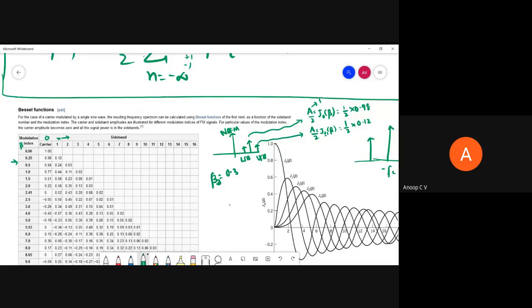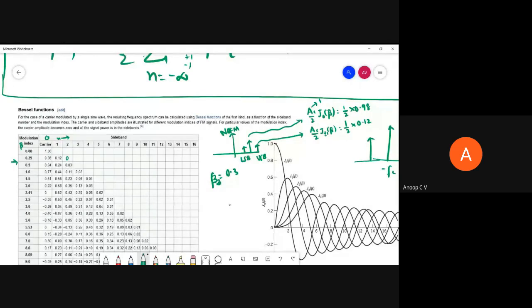Take the average of these two, and for J2 of beta you can take the average of 0 and 0.3. Or else you can take the closest value, whichever you want, but you have to mention it. The Bessel function table will be given and you may have to plot a spectrum.